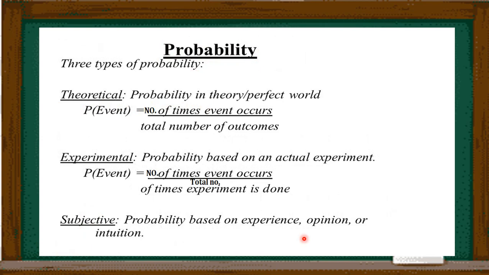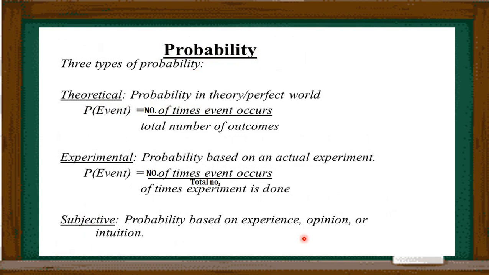Probability of an event is the number of times the event occurs upon the total number of times the experiment is done. We can say it is the same formula for both probabilities: the number of times the event occurs upon the total number of outcomes. Or in other words, the general formula we use is that the probability of an event is the number of favorable outcomes to the event upon the total number of outcomes.